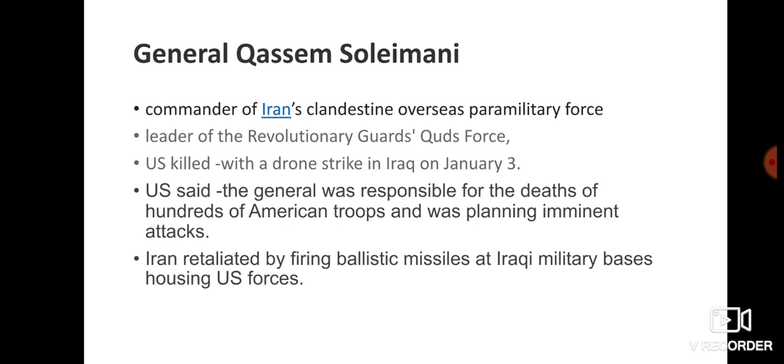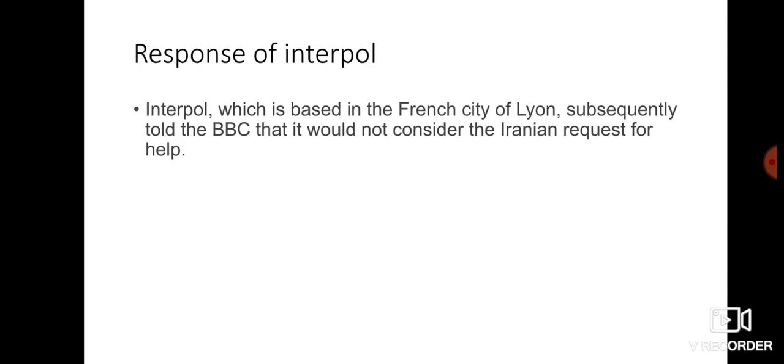Okay, now we will be discussing the response of Interpol when Iran requested their help. Experts say that even though we don't have the official response of Interpol, as per the experts' opinion, Interpol will not be considering this request from Iran because there are some reasons. We will be discussing that in detail while we are discussing Interpol. Okay, so first let us move on to Interpol, and in that we will be checking why they will not be considering this Iran request for help.